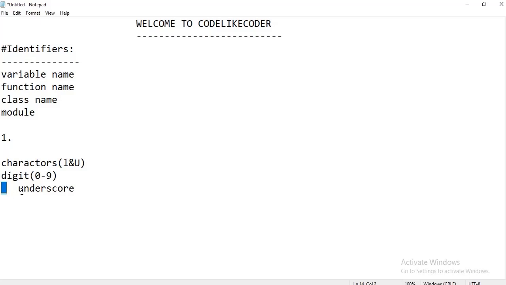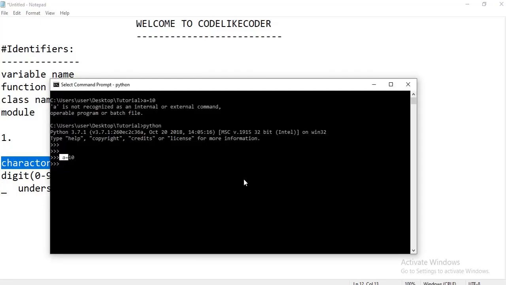Now we'll verify everything one by one. Going to the Python console, we can use small a equals 10, or capital A equals 10. So we conclude that small and capital letters are both allowed in a variable name.